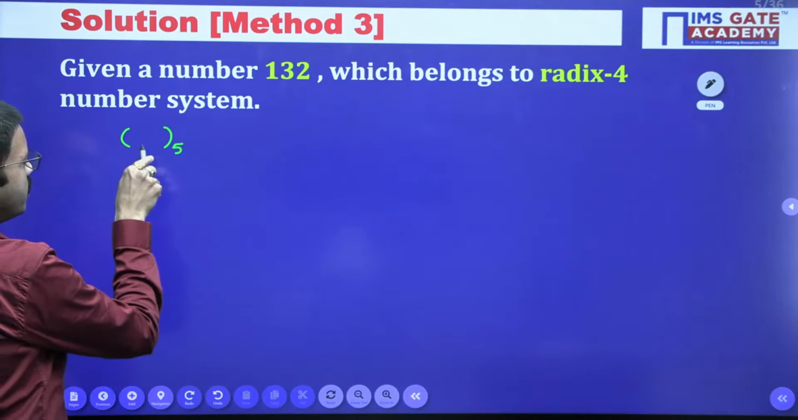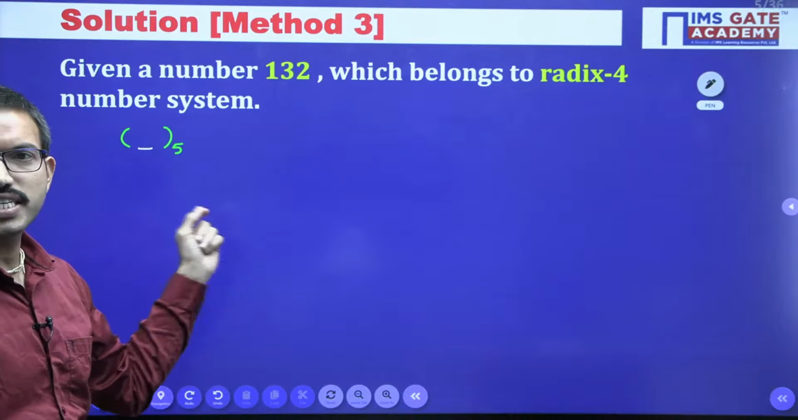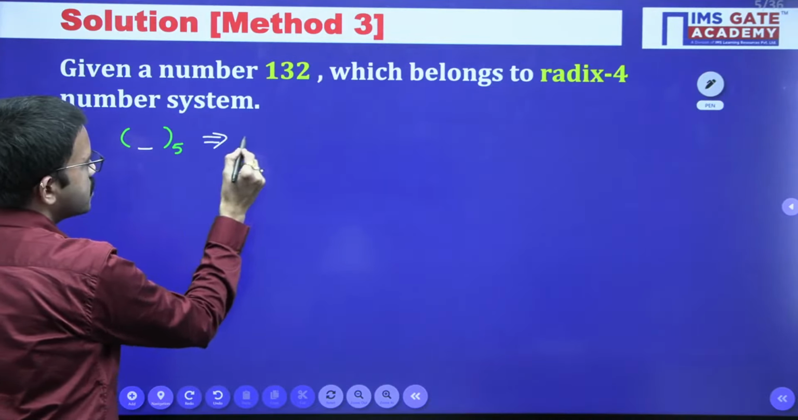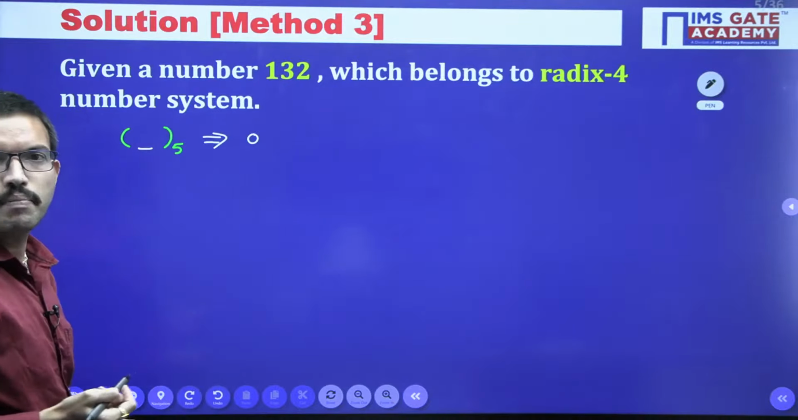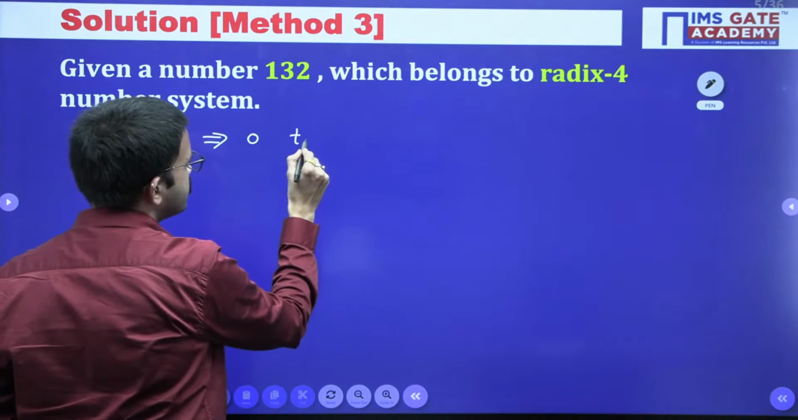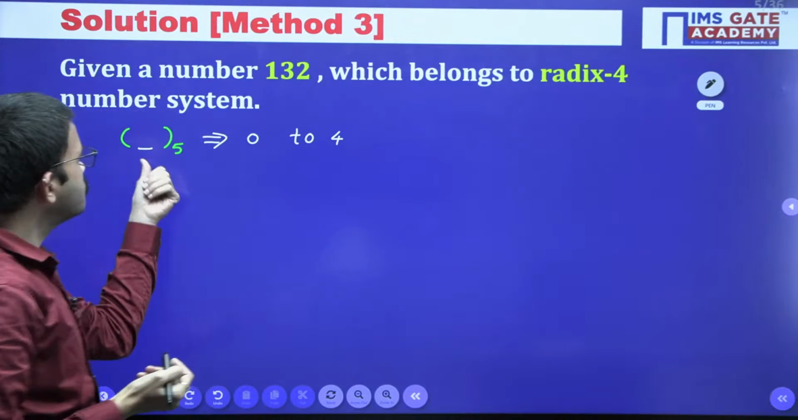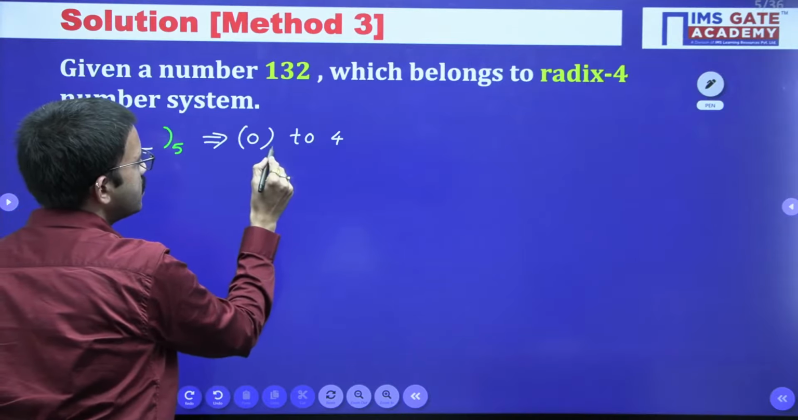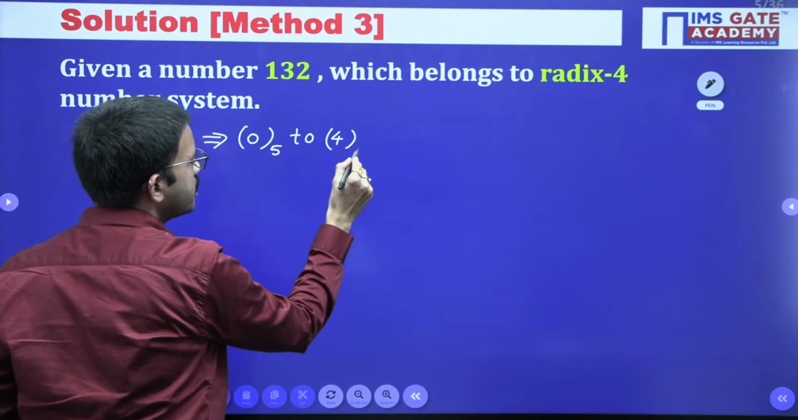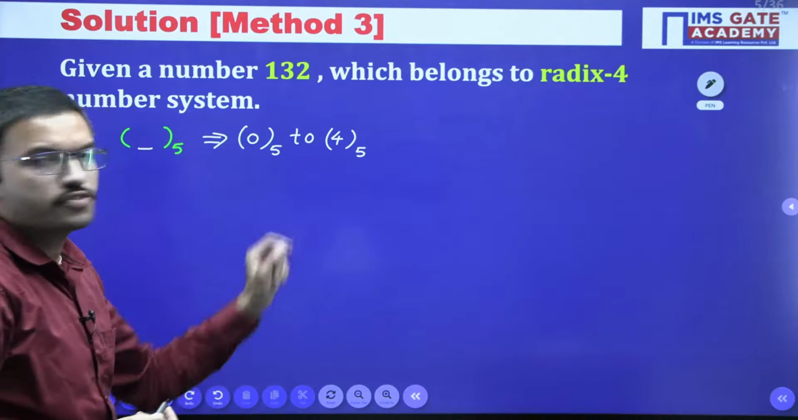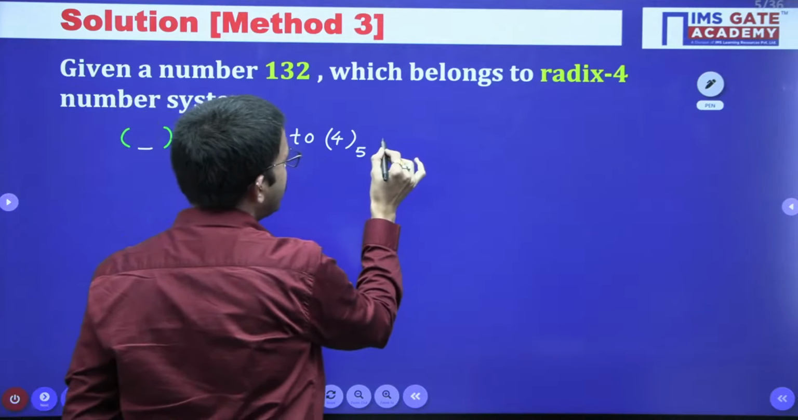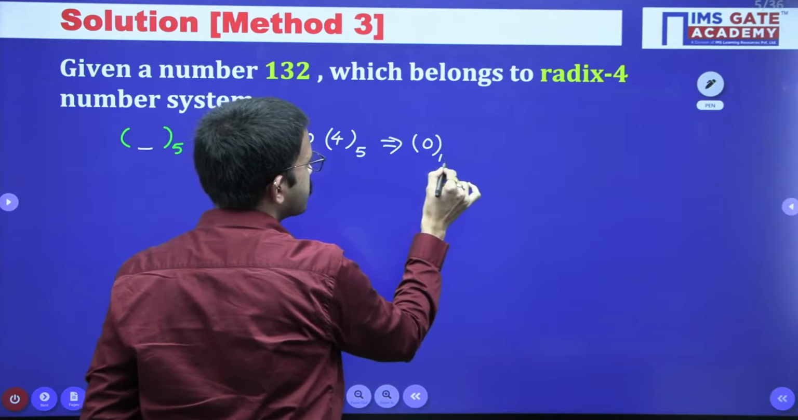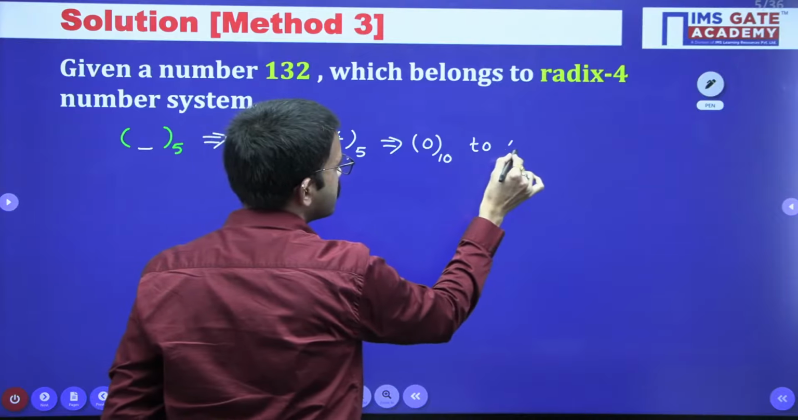When you have a single digit in base 5, the minimum value you can represent is 0 and the maximum value is 4. 0 to 4 belongs to the base 5 number system, right? So for a single digit the starting value is 0 and the maximum value is 4. When converted into decimal, the range is the same, 0 to 4.